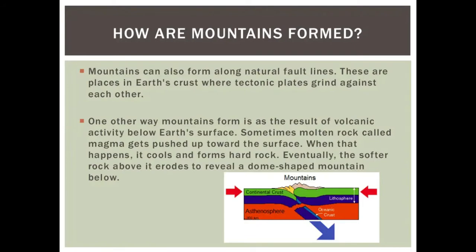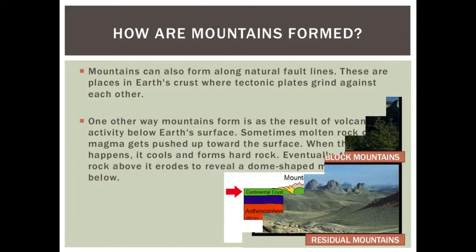Mountains can also form along natural fault lines. These are places in Earth's crust when tectonic plates grind against each other. One other way mountains form is as the result of volcanic activity below Earth's surface. Sometimes molten rock called magma gets pushed up toward the surface. When that happens, it cools and forms hard rock. Eventually, the softer rock above it erodes to reveal a dome-shaped mountain below. So you can see here the process of how mountains formed.